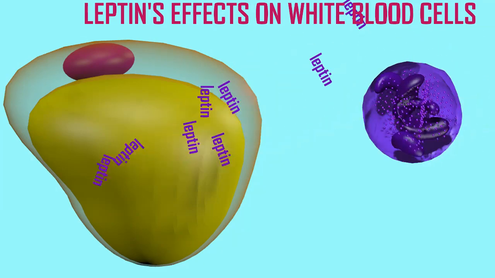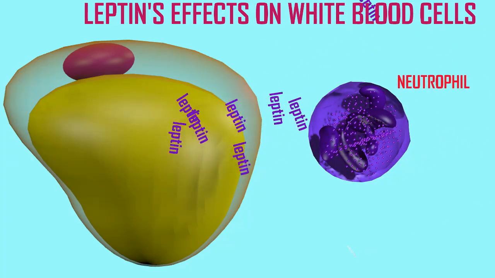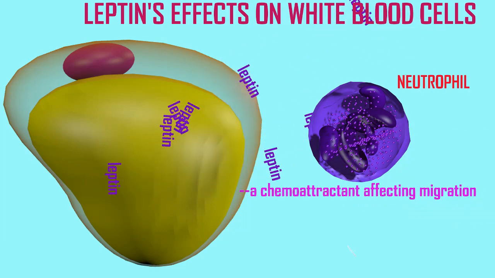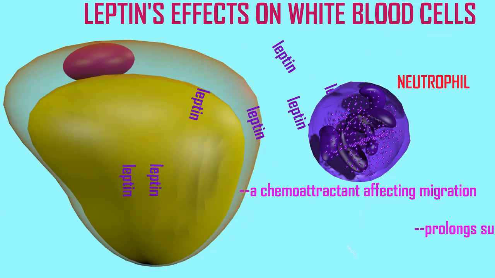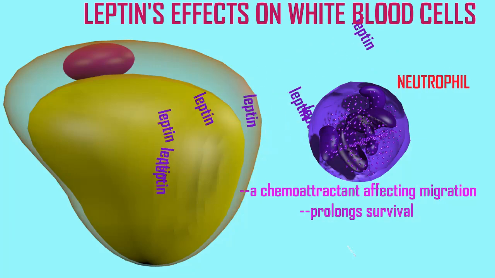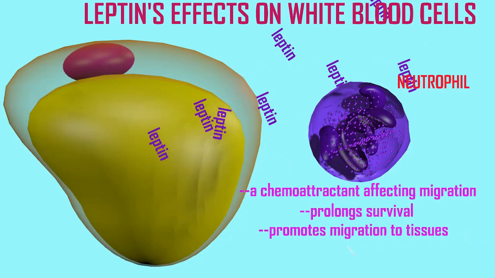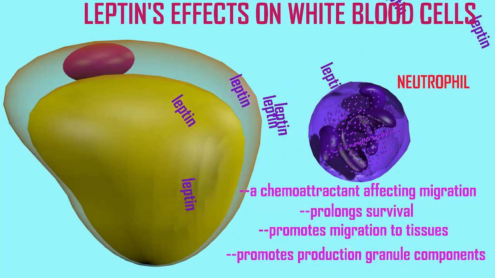Neutrophils express receptors for leptin, and thus leptin is a chemoattractant which affects their migration. It prolongs their survival, it promotes their migration to tissues, and it promotes the production of the components of their granules.